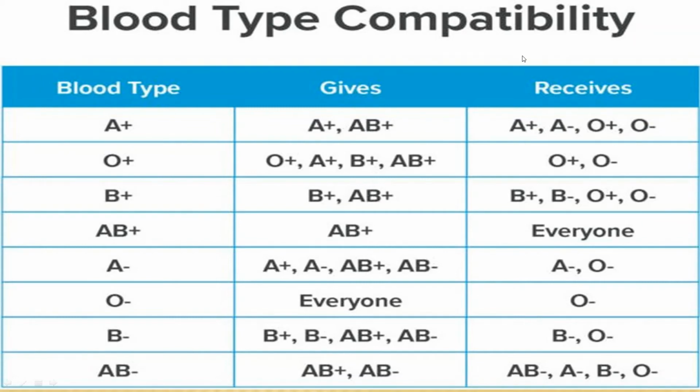Why? Because you know that the people who give the blood are called the donor, and the ones who accept it are the recipient. So what is actually matched for blood transfusion, or to see the compatibility? The antigen and antibody matching is done. Whose antigen and whose antibody? The antigen of the donor is being matched with the antibody of the recipient.